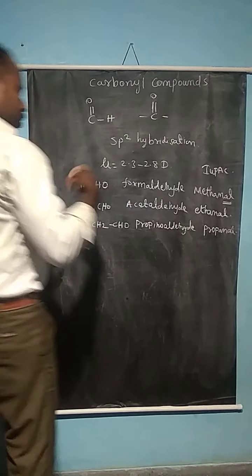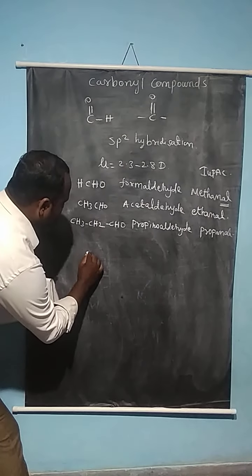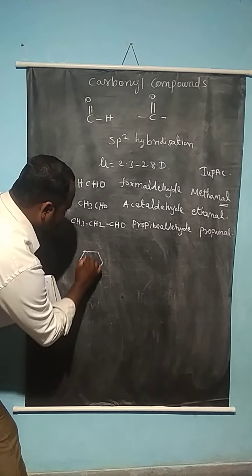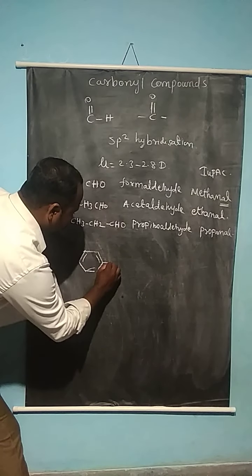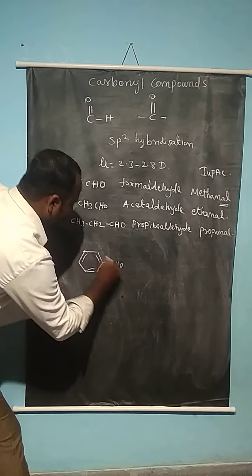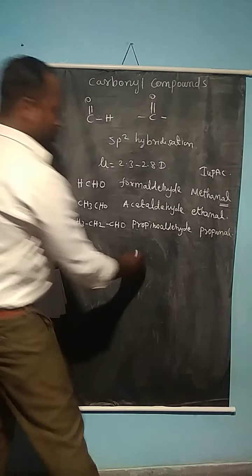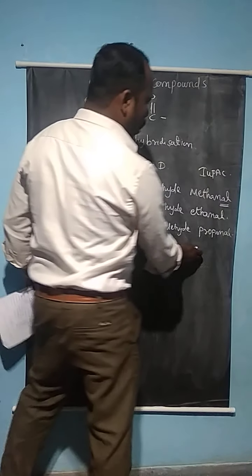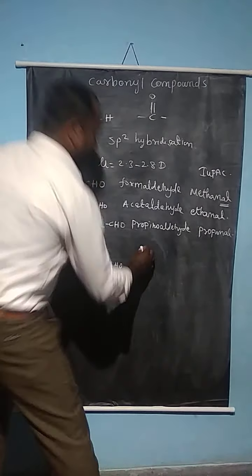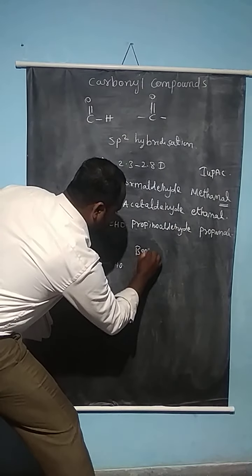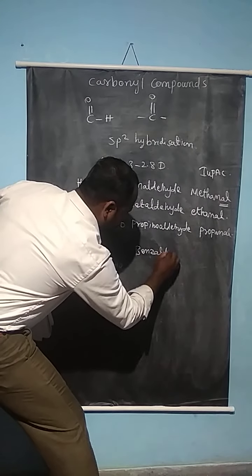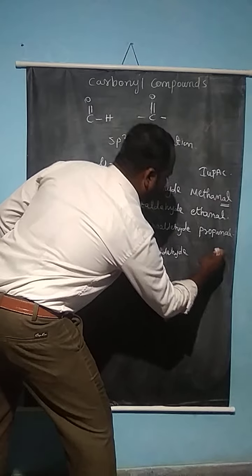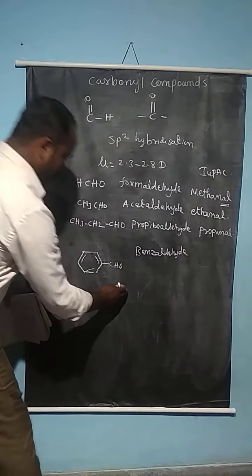If the compound is an aromatic aldehyde, like benzaldehyde, the common name is benzaldehyde and the IUPAC name is also benzaldehyde.